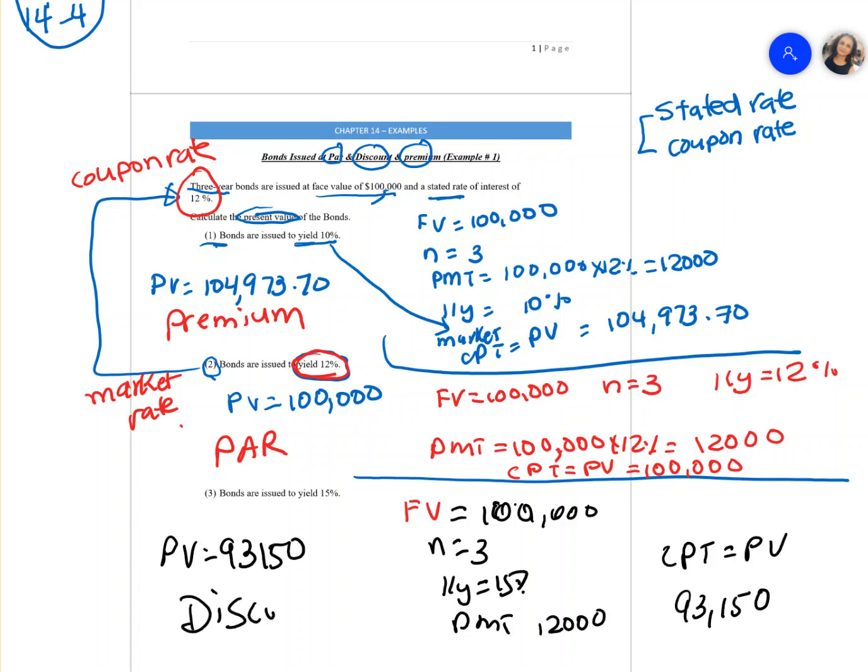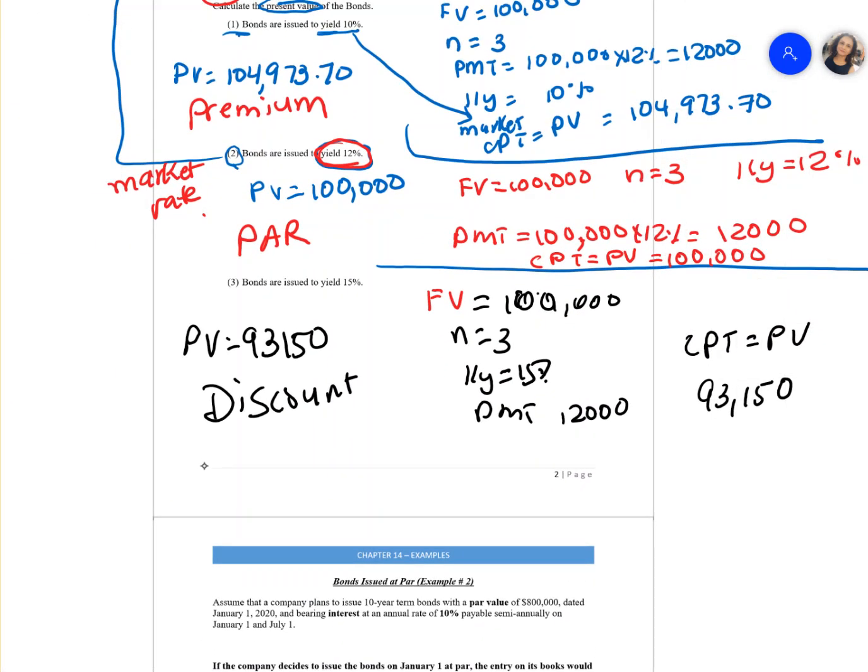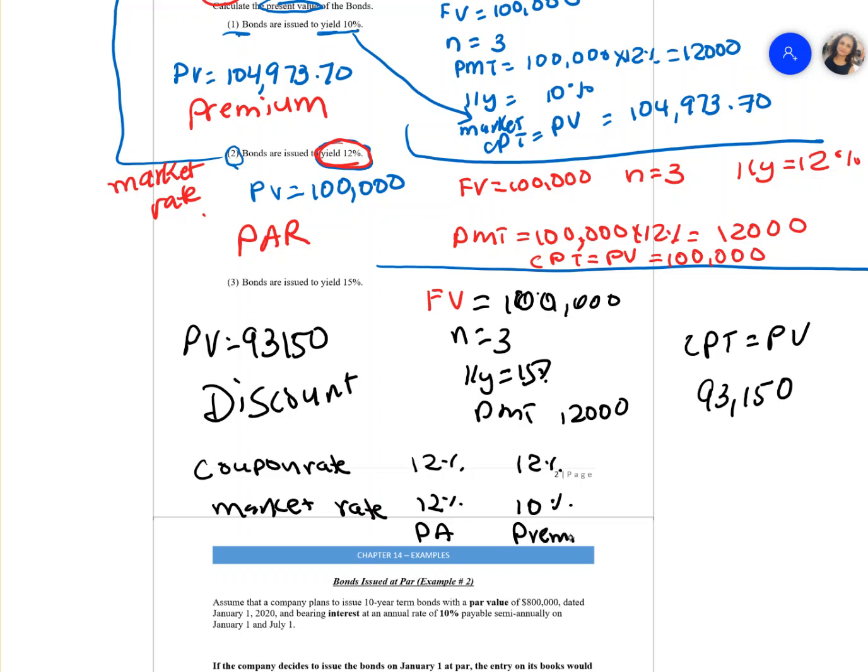This is a discount bond. Now there's another way of looking at it when you're comparing your coupon rate and market rate. If the coupon rate is 12% and the market rate is 12%, the bond is issued at par. If the coupon rate is 12% and your market rate is 10%, it is a premium bond.